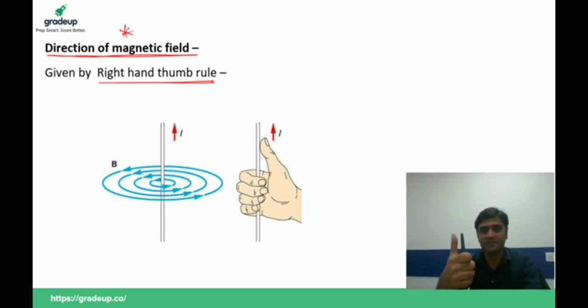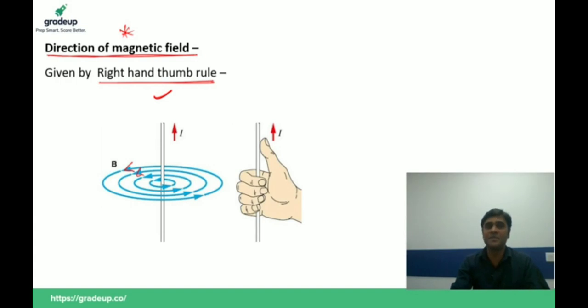Hold current carrying conductor. Suppose this is a current carrying conductor in which current flows in upward direction. So this law tells us about hold or grasp current carrying conductor in such a way that your thumb points in the direction of current. Then curling of finger will give you the direction of magnetic field. This is the direction of magnetic field. This is the direction of curling of finger. So this law says that hold current carrying conductor in such a way that your thumb points in the direction of electric current, then curling of finger will give you the direction of magnetic field.